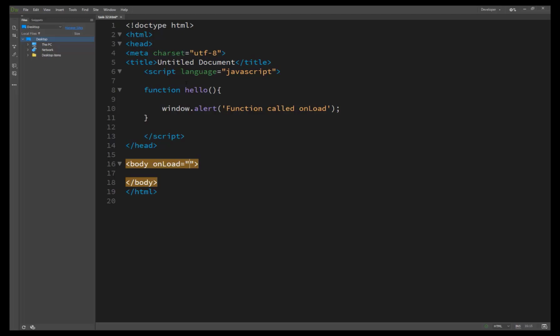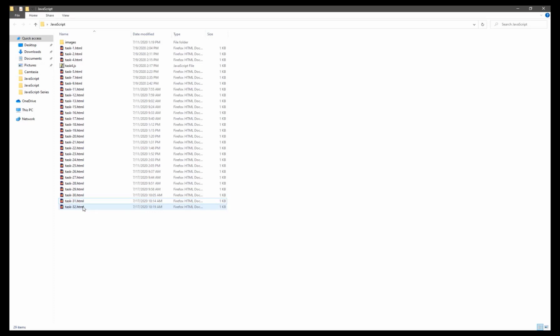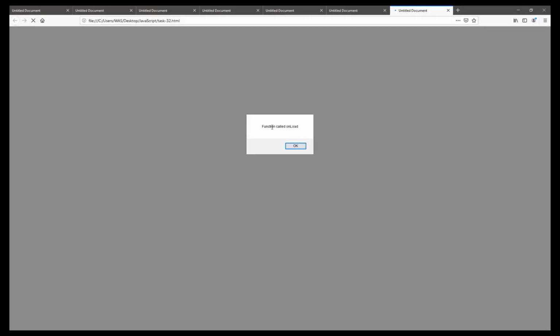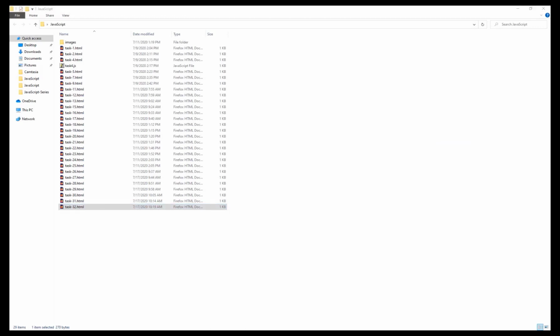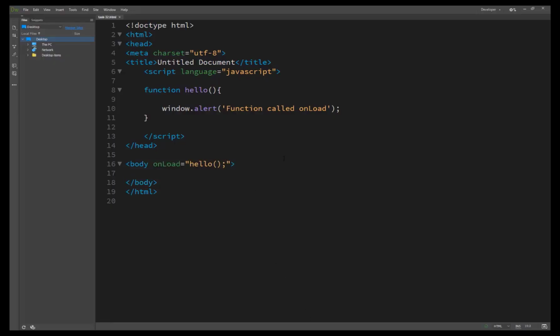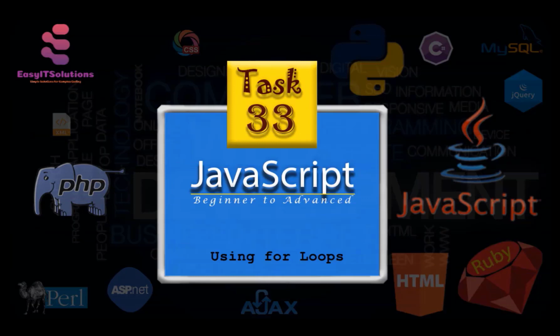So here I am just calling a function called hello, and inside the function I have called it. Now see the result. We have just opened the page and the function is called on load. So the function has been successfully called on load. This is our onload. Basically our task has been completed and we are moving on.